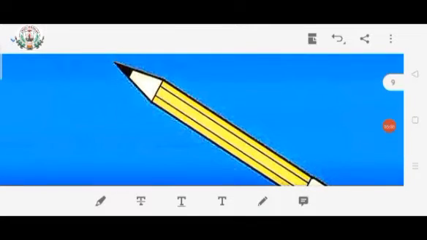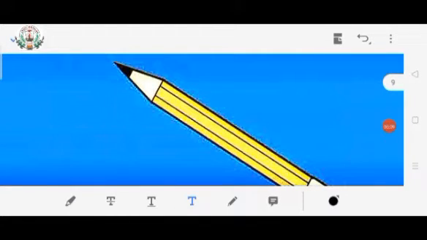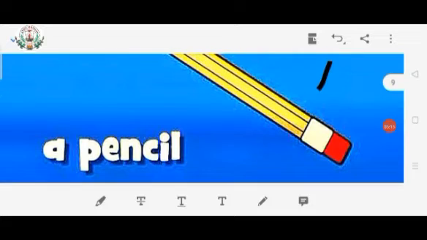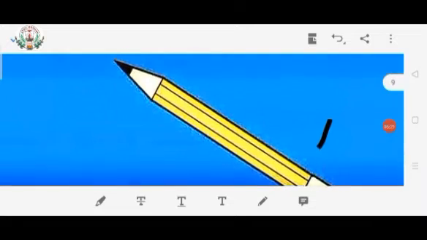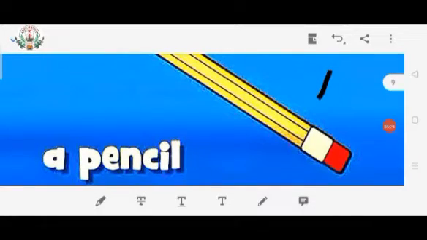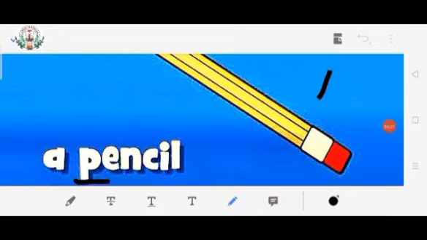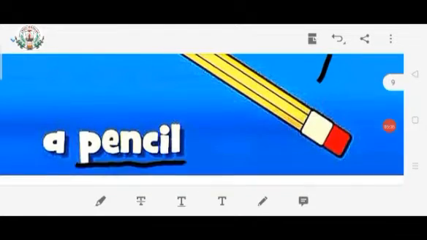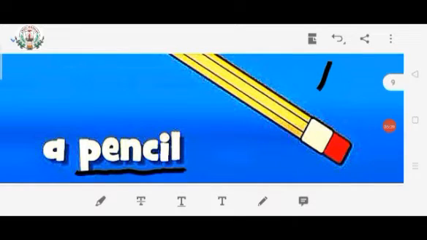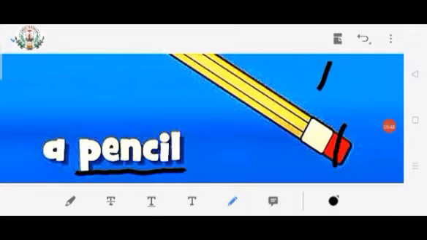Let's see some examples. In this picture, you can see, my dear children, only one pencil is there. So, it is used as spelling pencil, because only one pencil is there. The spelling of pencil is pencil, because only one pencil is given here.